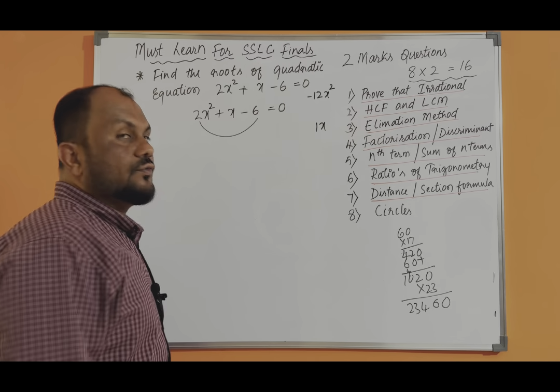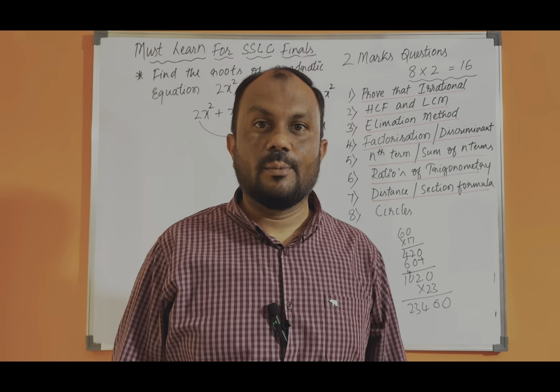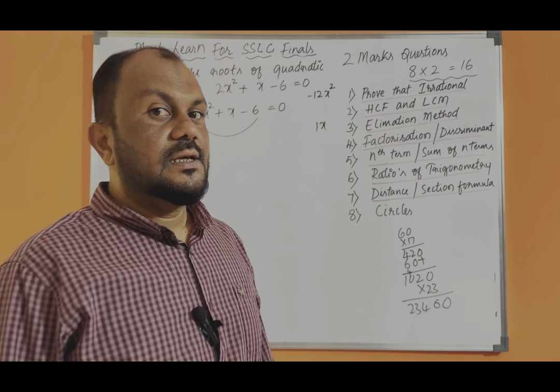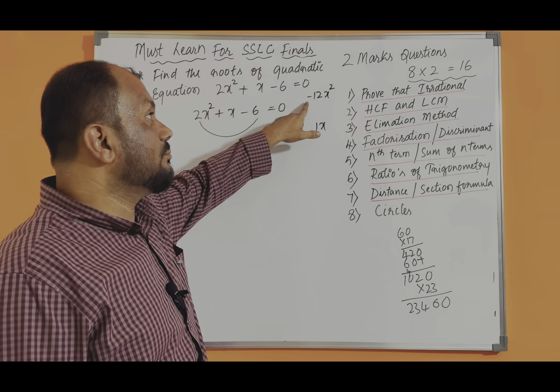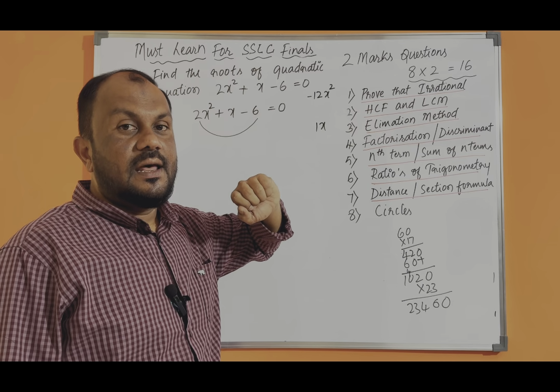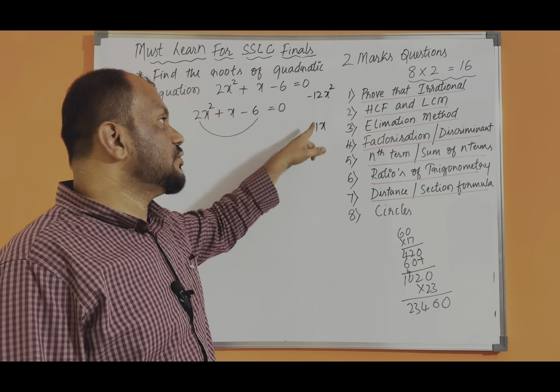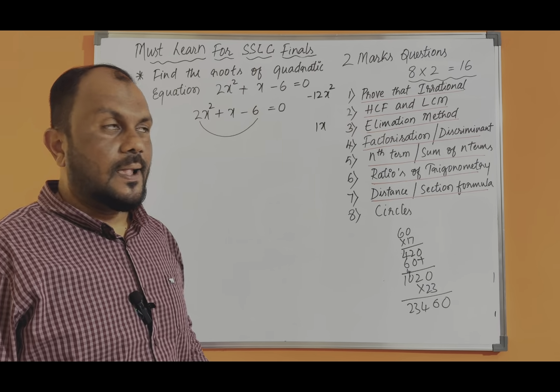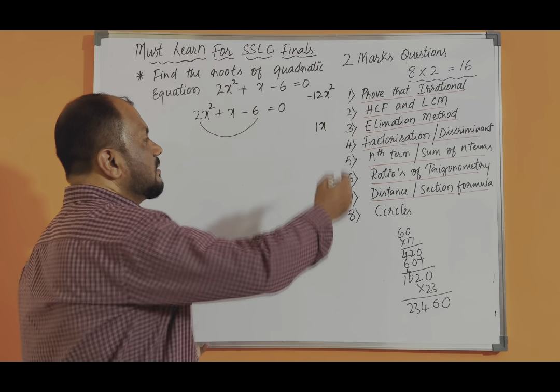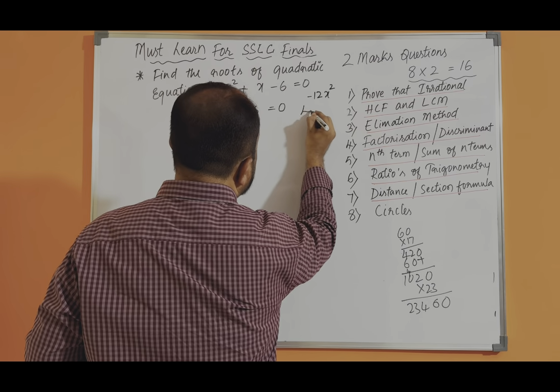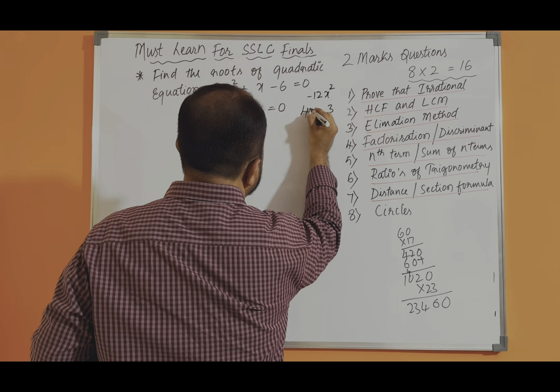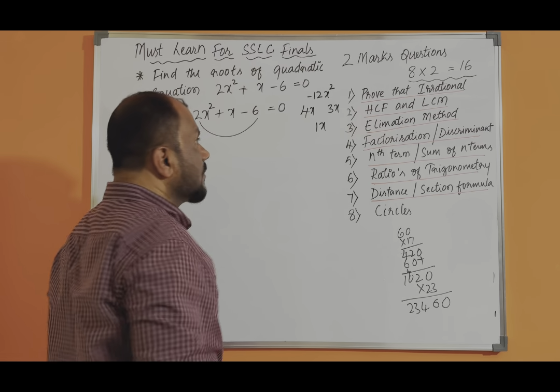So now you have to find out the two factors. How many factors? Two factors. Whose product should give minus 12x square, and whose addition or subtraction should give how much? 1x. So normally you all know that 4 threes are 12. Okay.